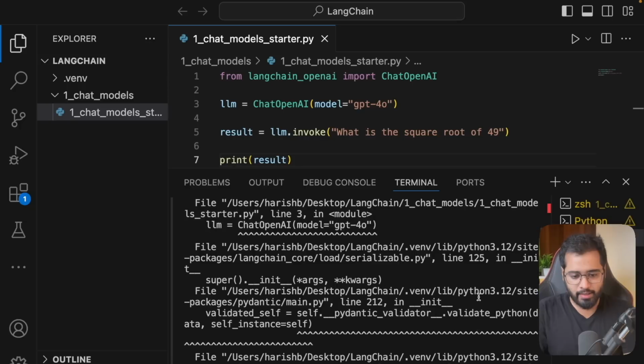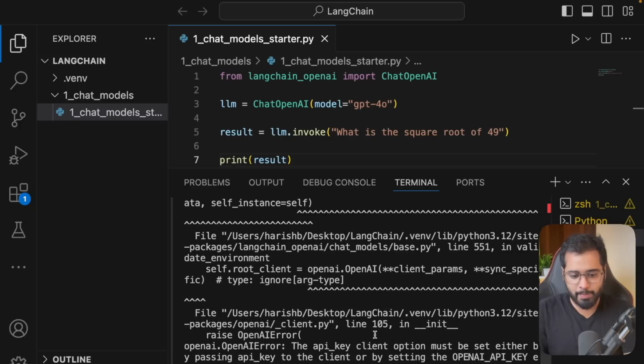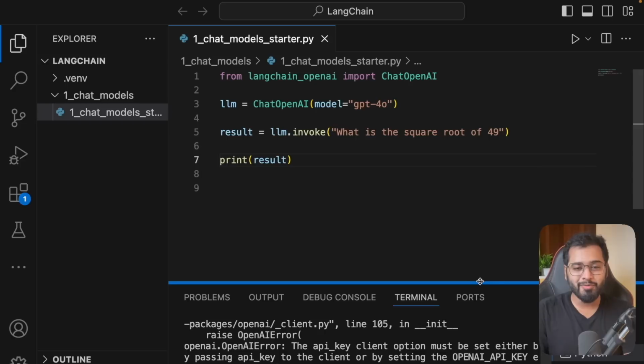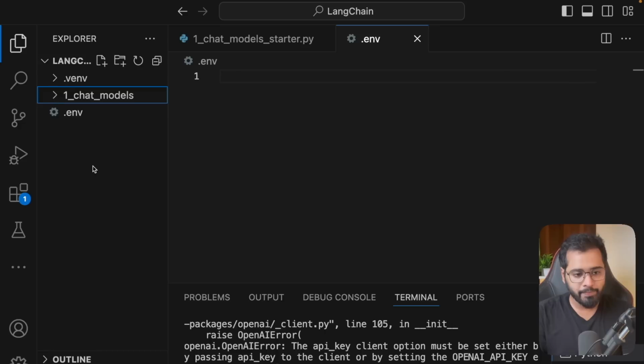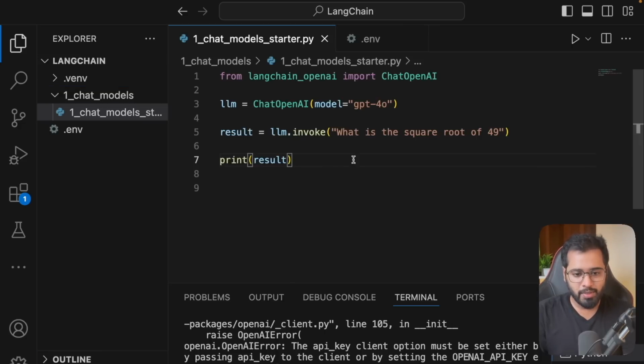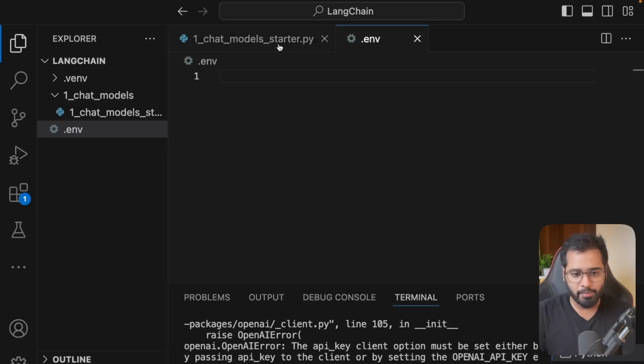Okay, we are getting an error here, and it says that the API key is missing. We have completely forgotten to provide the API key. So let's quickly go ahead and create an env file in the parent directory right here. And what should be the name of the API key? What should be the key name?